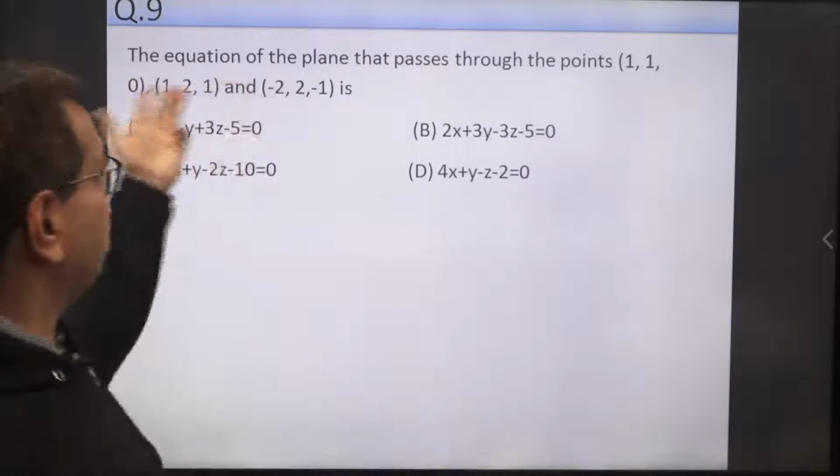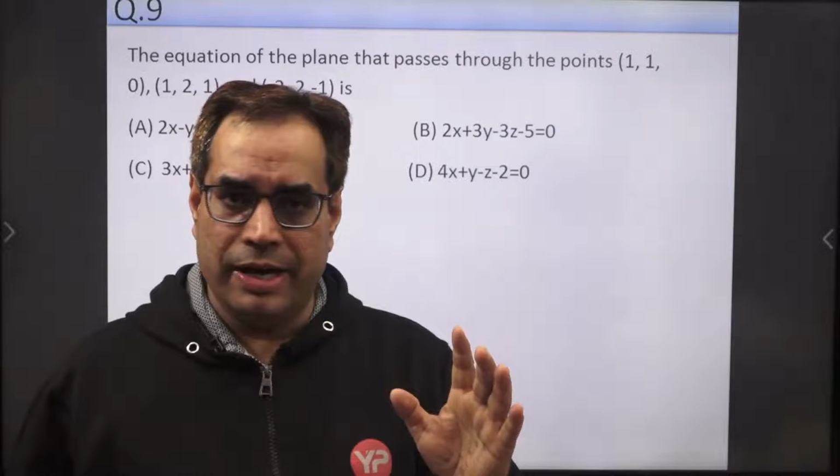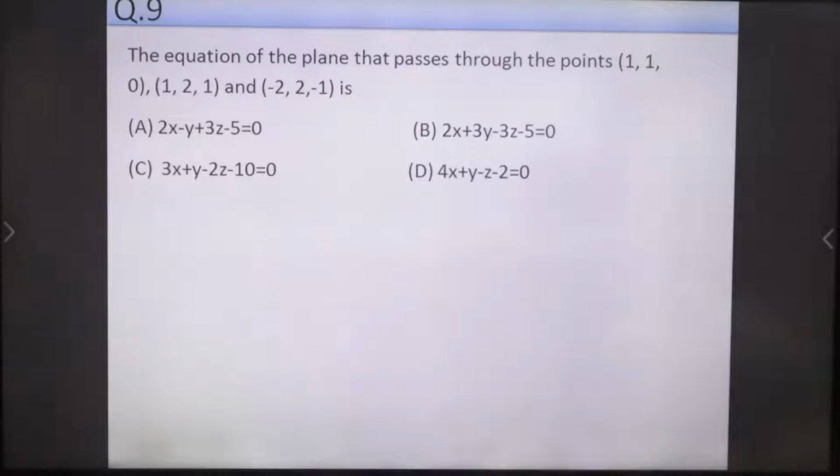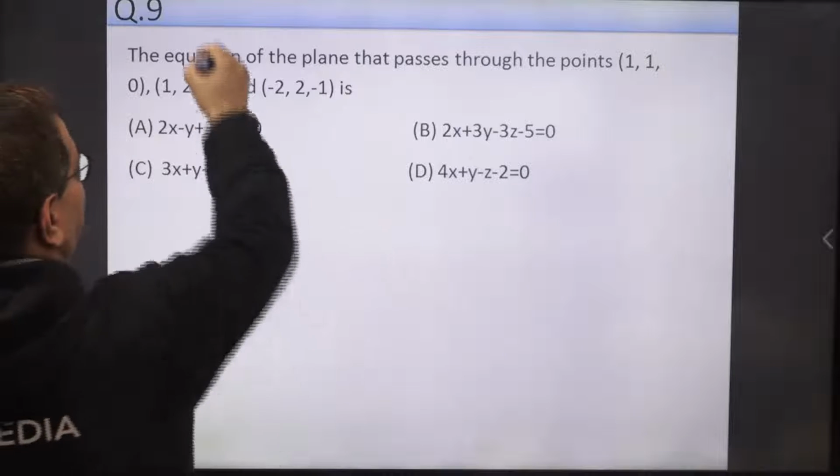So 3 points are given to us. We have to just find the equation of the plane. There is a simple formula to find the equation of the plane. What is that formula? You can note down the equation of the plane passing through 3 points.